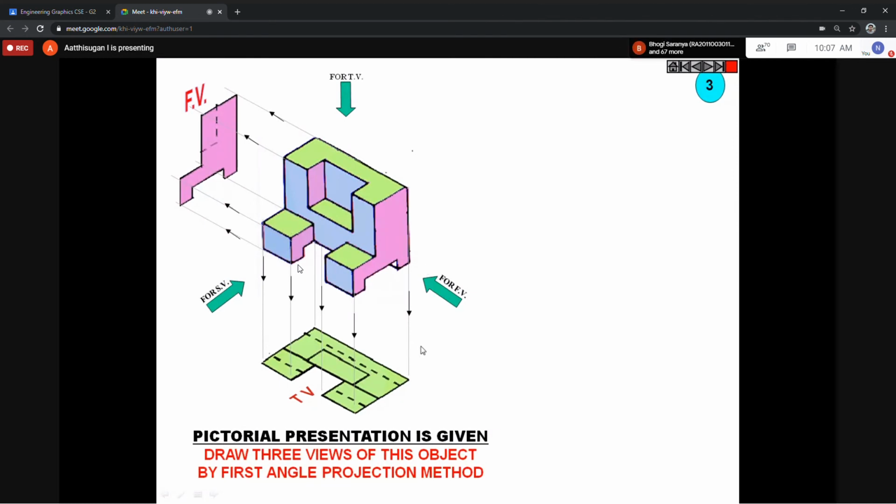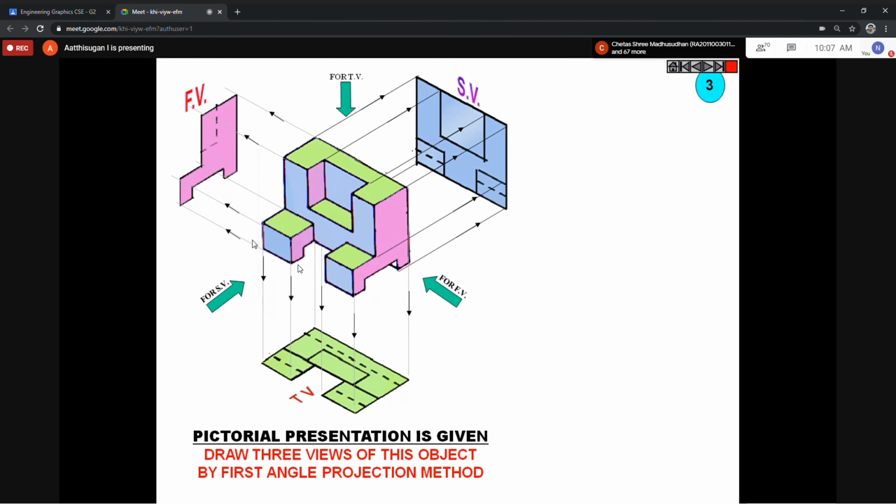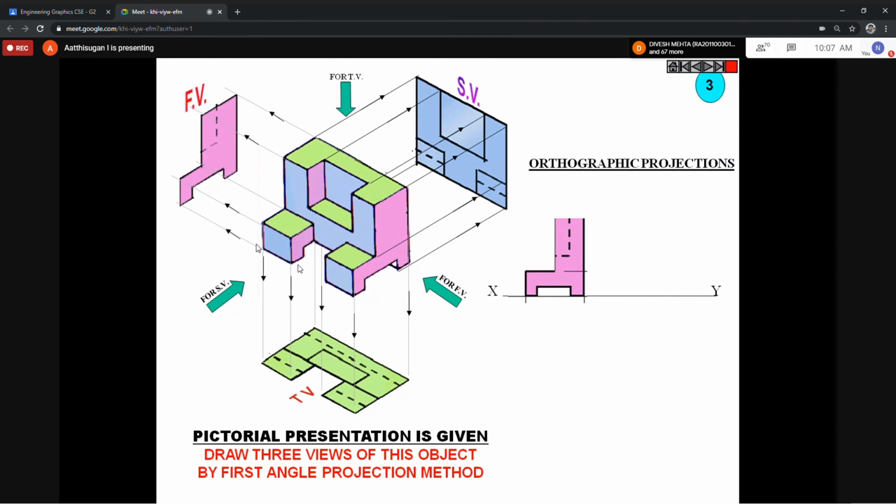Similarly for side view. Any guess? The bottom one will be dotted. Correct, very good. So the bottom one up to this side, and dotted lines. This dotted line is mainly for this height. According to this height, this height is nothing but this height. So we have a dotted line from here. That's it. If you understood this diagram, it is very easy. I am again repeating, mainly concentrate on this for manual drafting.